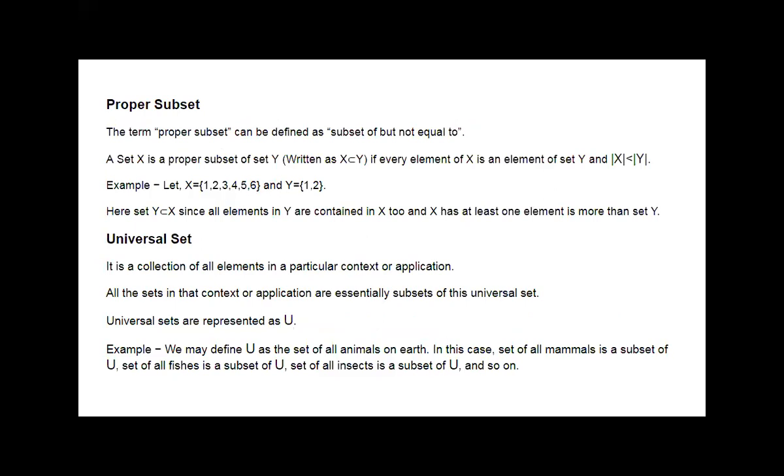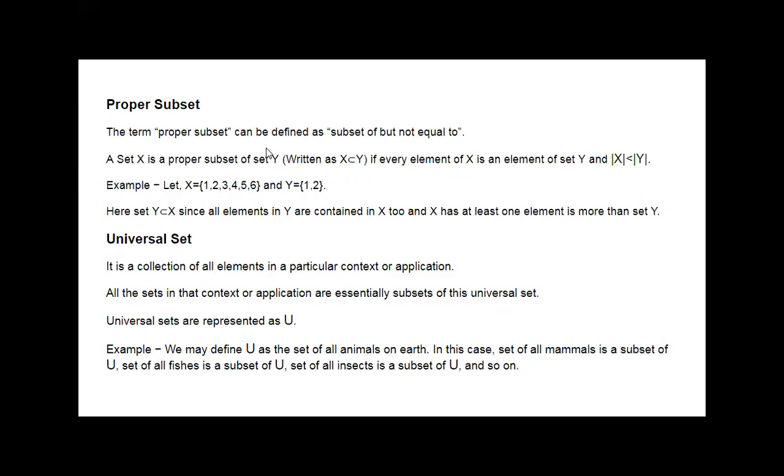And only C is there on the upper side of this slide. This C is a proper subset sign. If an underline is there below this C, then it is the subset. And when only C is there, then it is a proper subset.